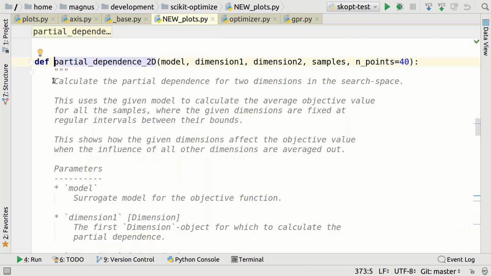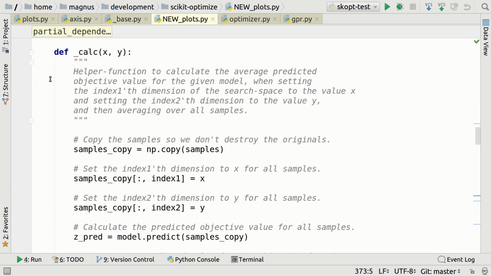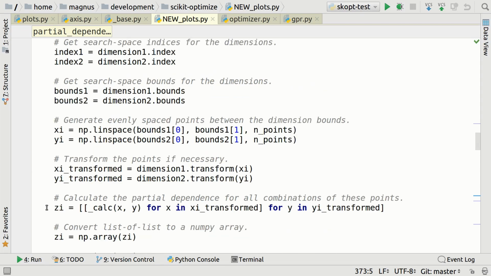Here we have the 2-dimensional version, and again we have a helper function for doing the actual calculation. Now it takes 2 variables, x and y, but otherwise it's quite similar. And what follows is also quite similar, except now we have 2 dimensions. And then we have this list comprehension within a list comprehension.